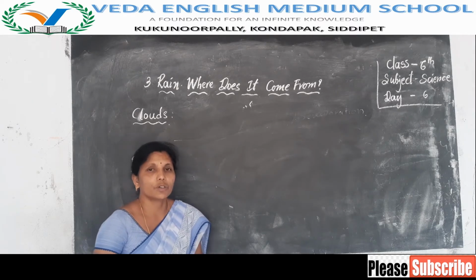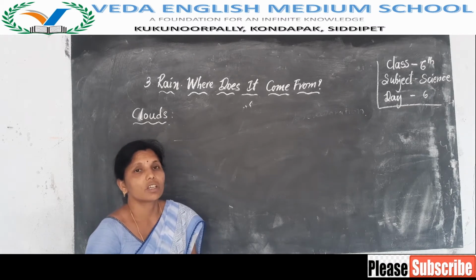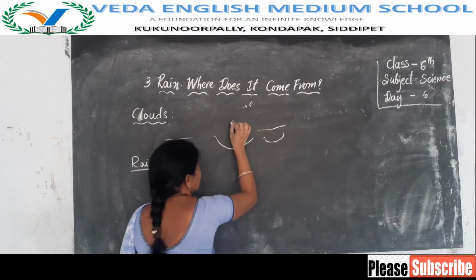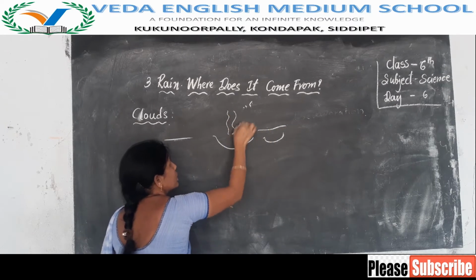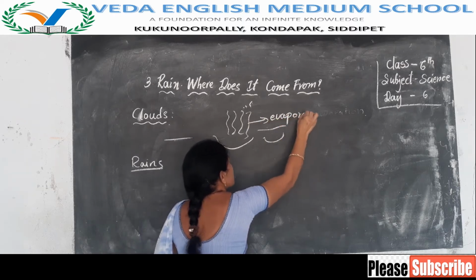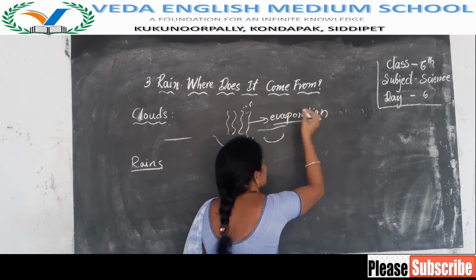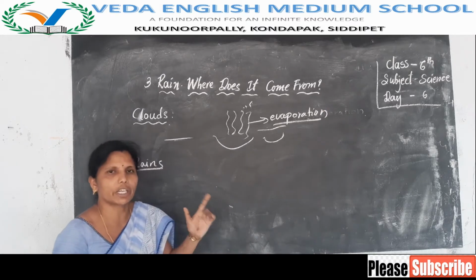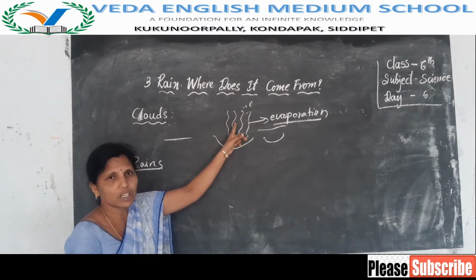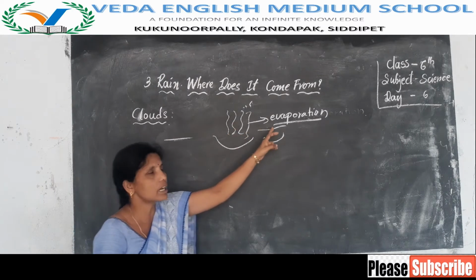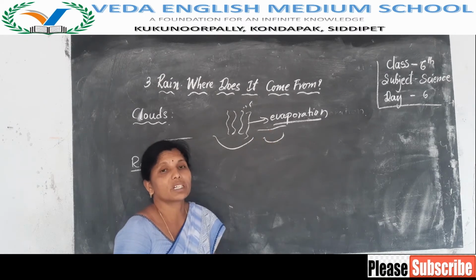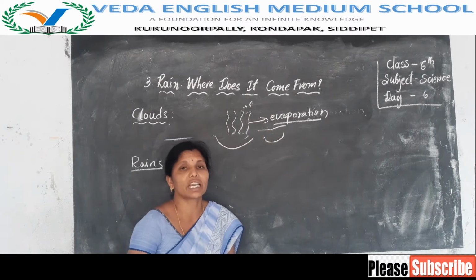Okay children, so due to the heat of the sunlight, the ground gets heat and also the water in the water bodies gets heat and changes into water vapor by the process of evaporation. What is evaporation? The process of changing water into water vapor. So here the water changed into water vapor due to the heat of the sun. So that is evaporation.